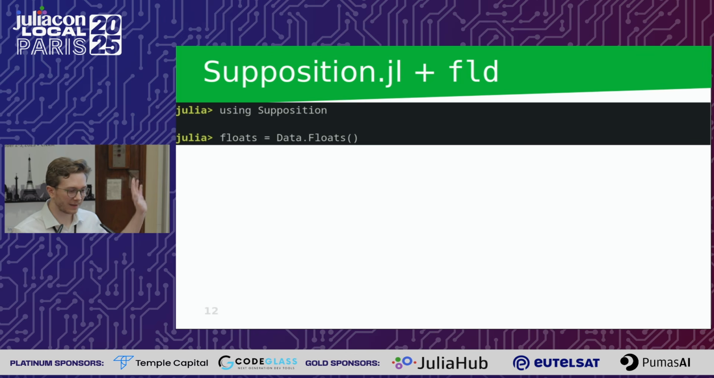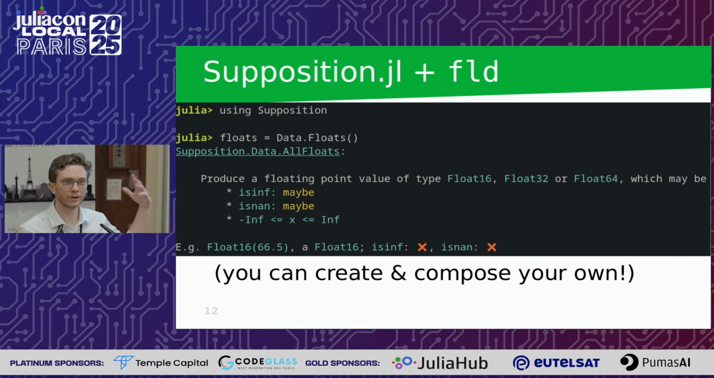And this data.floats, this is a rich object that can say, hey, I give you all kinds of different data. I give you 16-bit floating points, I give you 32-bit floating points, 64 bits, infinities, all kinds of NaN bit patterns, quiet NaNs, signaling NaNs, everything. This thing will generate anything that you could possibly think of for floating points. And of course, you can create and compose your own, and we will get to that in a little bit.